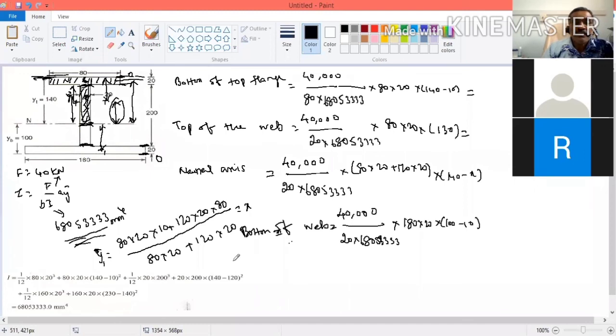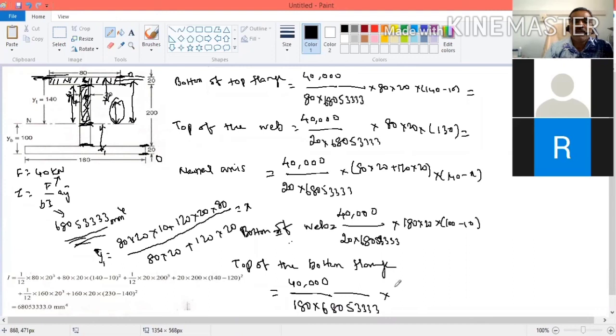Now the top of the bottom flange. The value is 40,000 divided by 180 into 685.3, multiplied by 180 into 20 into 100 minus 10. Only thing is, instead of 20, you put 180 for the width. So now we got five values. At the top and bottom, it will be 0.